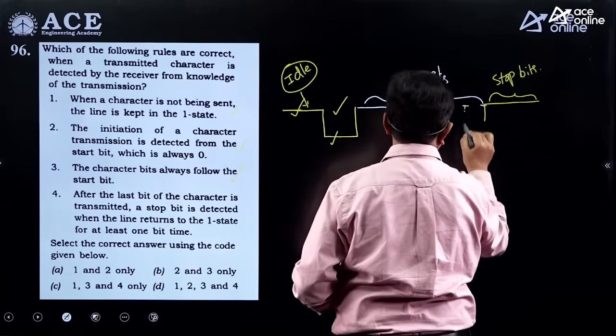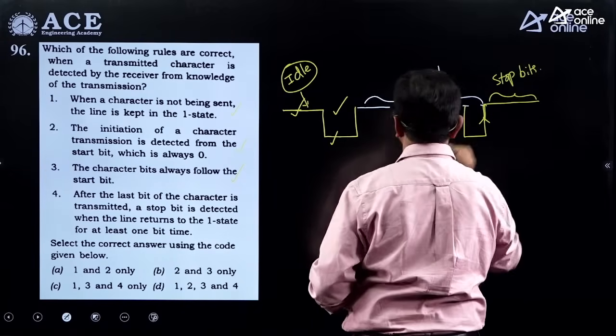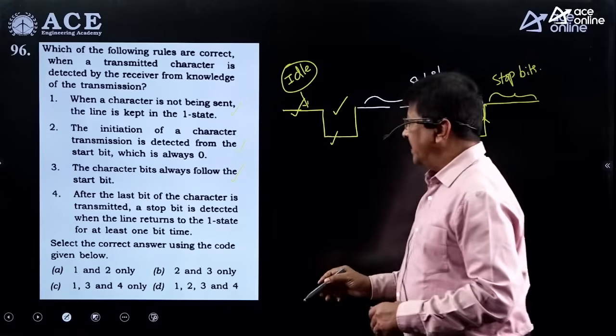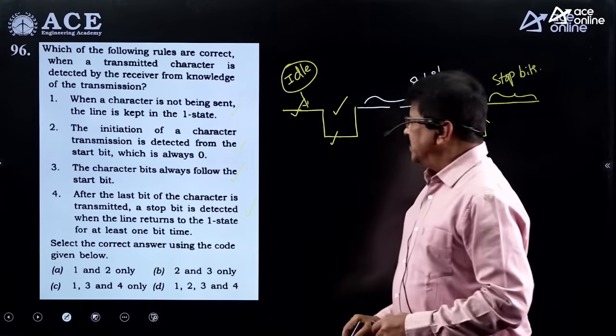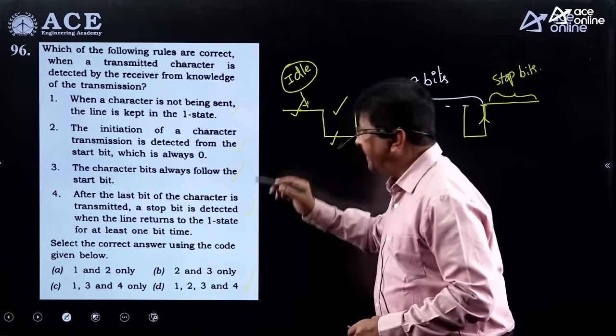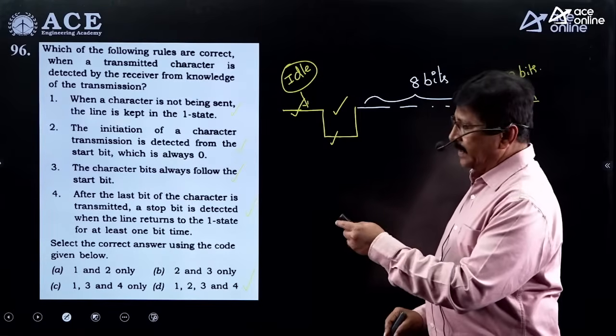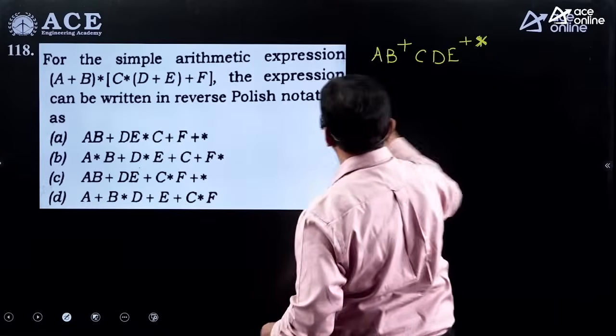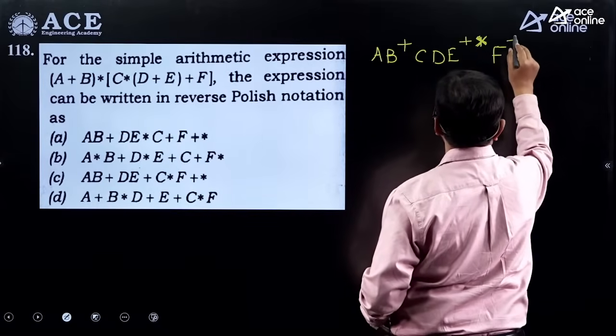So for example, if the last bit is 0, it's going to return it like this. Okay. So in this way, this is also correct one. So the correct answer to this is 1, 2, 3, 4. That is option D. Okay. For the asynchronous data transfer, it's going to happen like F. So again, F is added to the result.